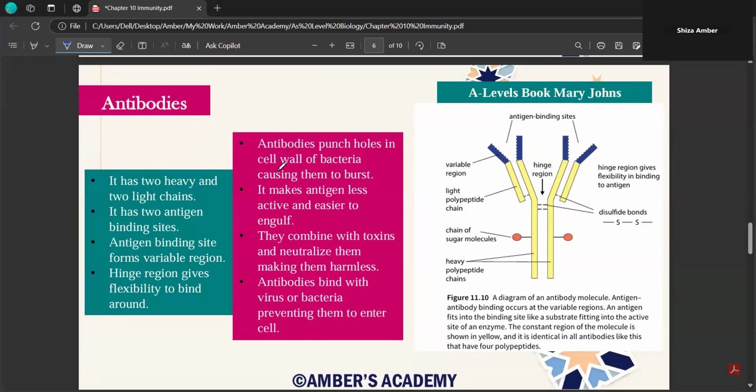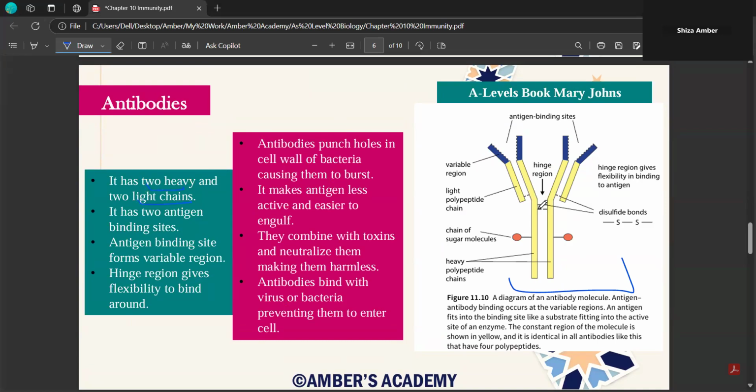So this is very important. Antibodies: they might give you this diagram and ask you to label it. First, you need to understand that this is the structure of an antibody and it has two heavy chains and two light chains.